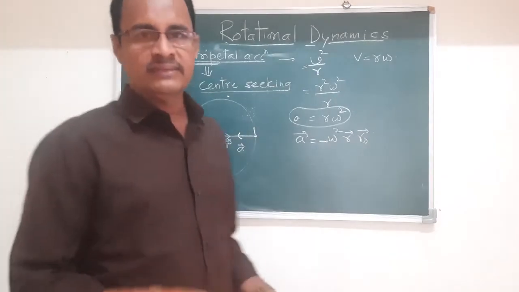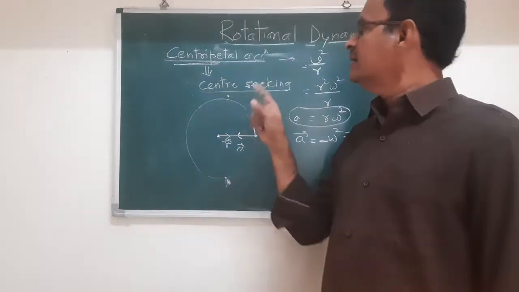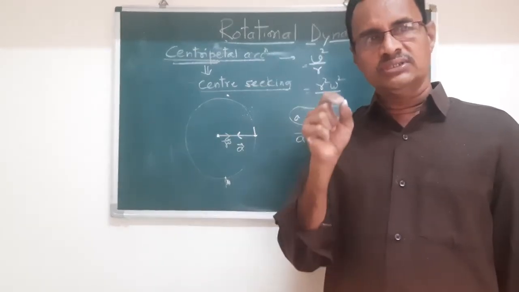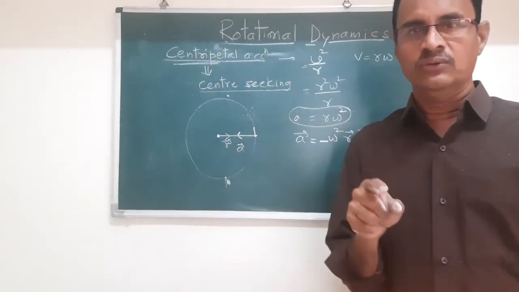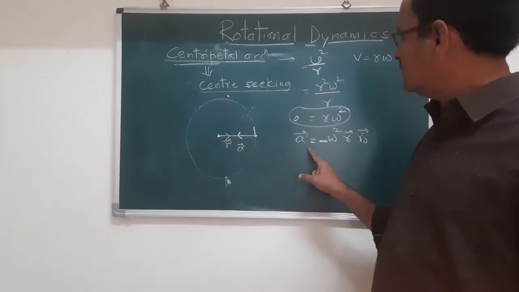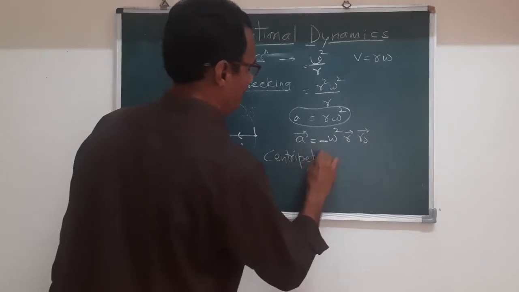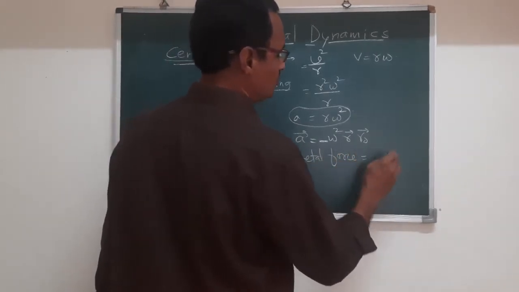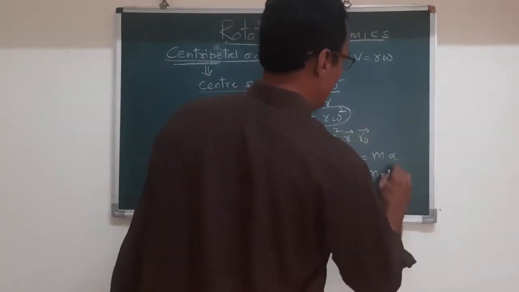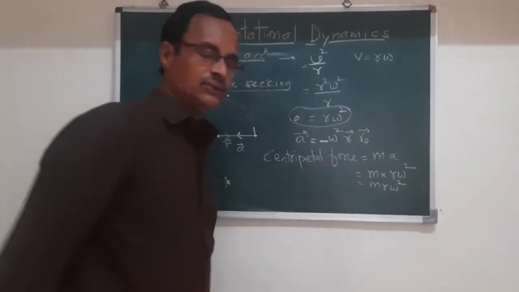Now if a particle has a centripetal acceleration and it has a motion, this motion is due to a force. We know from the definition of rotational motion that the motion of the body is under the action of force, and that force is nothing but the centripetal force. Now what is force? Mass into acceleration, m into r omega square, that is equal to m r omega square. This is the magnitude of centripetal force.